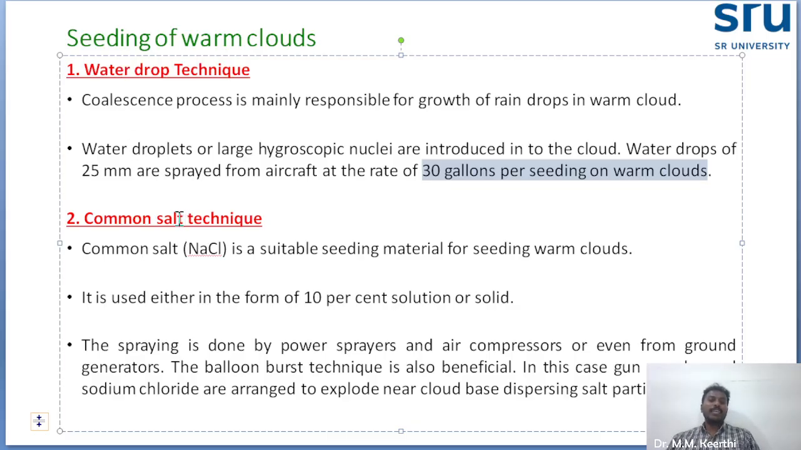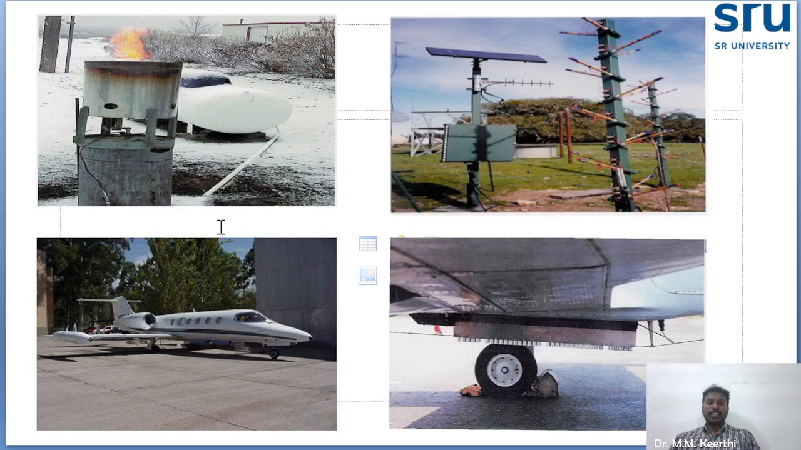And another one is the common salt technique. The common salt technique is nothing but here the sodium chloride, normal salt, they will use for warm clouds. In this technique, a 10% solution or solid will be sprayed or dropped into the common warm clouds. The spraying is done by power sprayers, air compressor, or ground generator. You see, this is the ground generator.